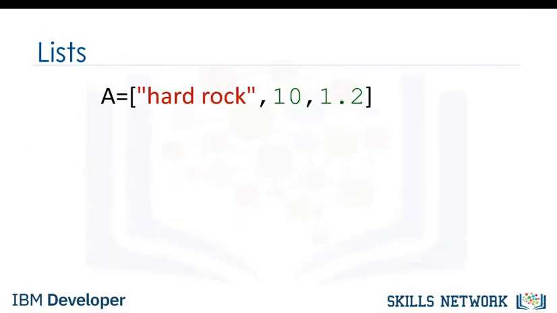We can get more info on lists, tuples, and many other objects in Python using the help command. Simply pass in the list.